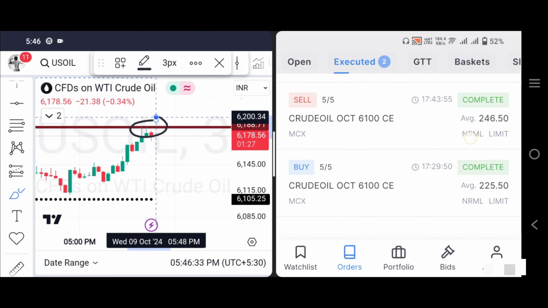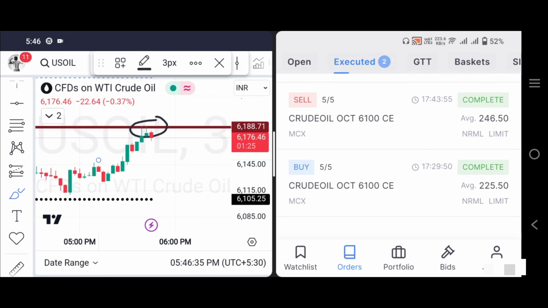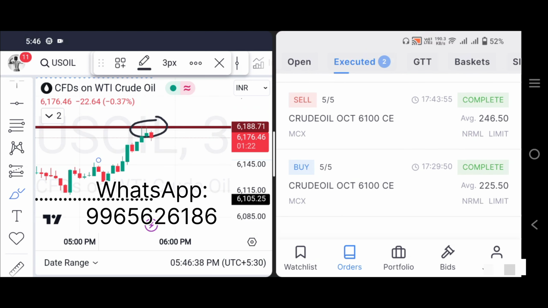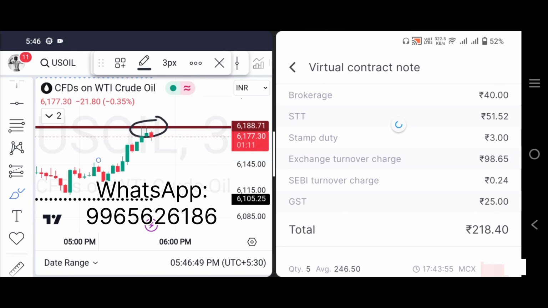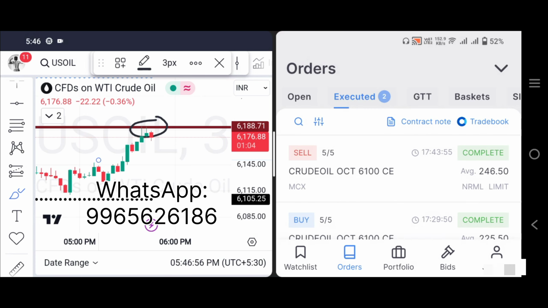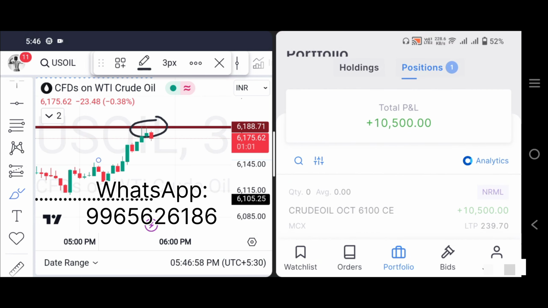Today only one trade, according to my strategy rules for entry. So hereafter I don't take any trade today. This is the only one trade, and it ended with a profit of 10,500 today. Today's total charges are 218 rupees only. So our net profit is 10,500 minus 218 rupees charges. We have gained a profit of above 10,200 rupees today.